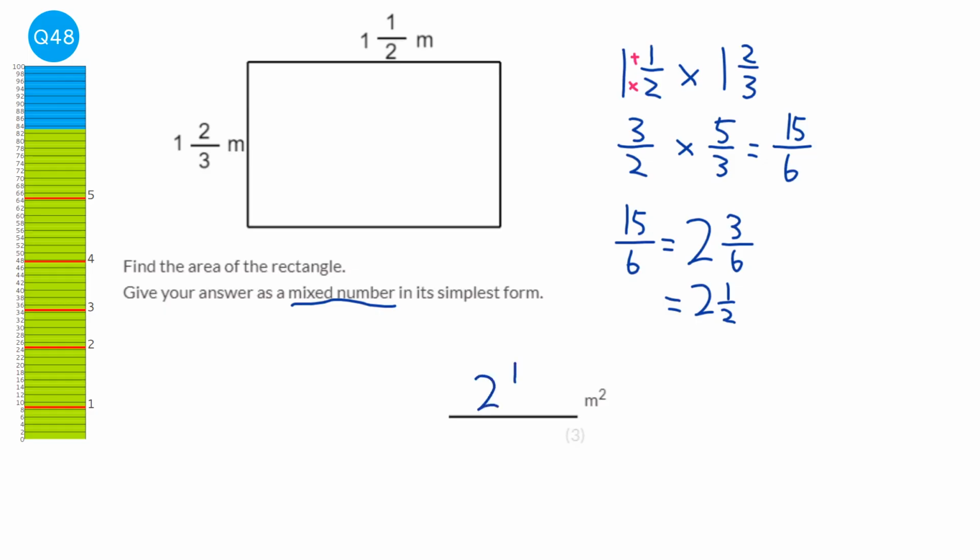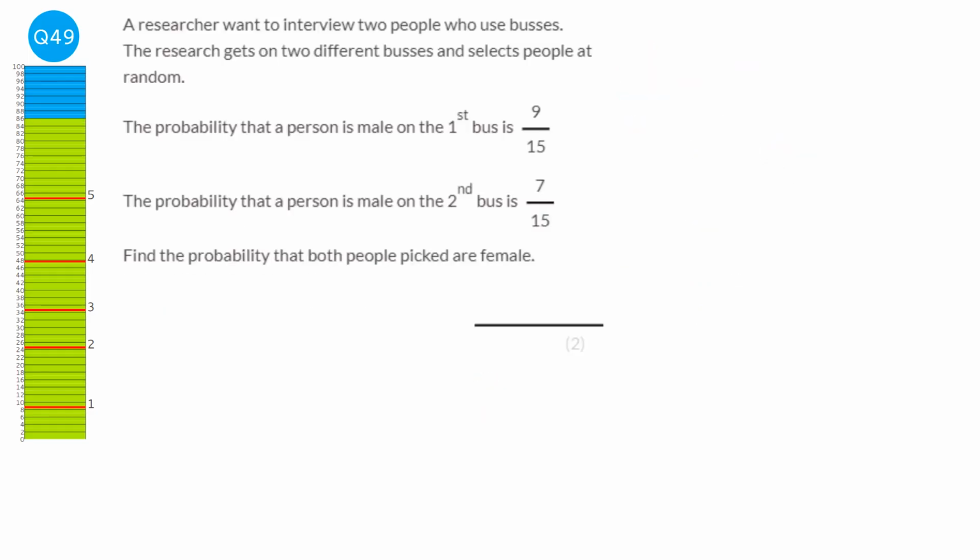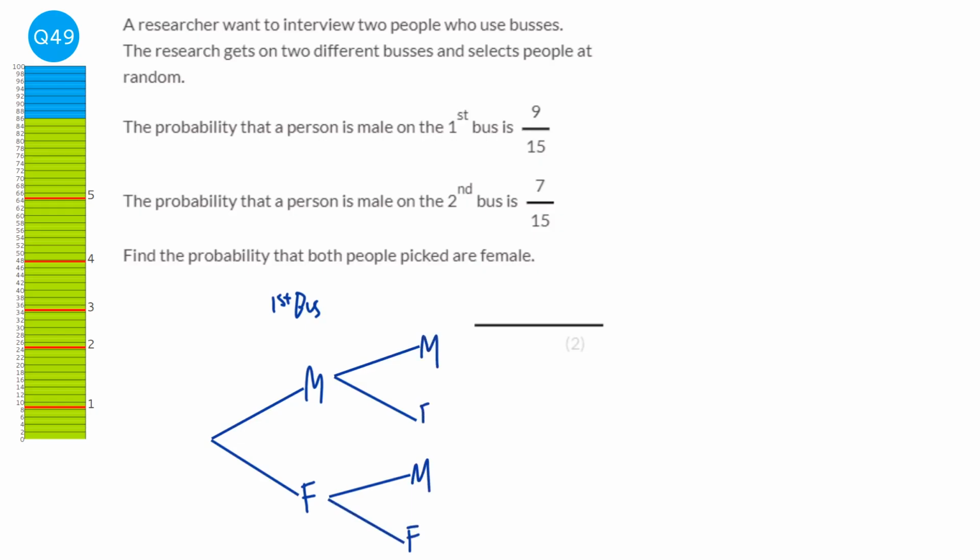So our answer is 2.5. There are a few different ways you could answer this question. I'm going to do it with a tree diagram, but you didn't need to draw a tree diagram to answer this question. So we've got our first tree, which is our first bus, and the choices are male and female. And we've got our second kind of branch, I suppose, and it's still male and female. And this is our second bus.